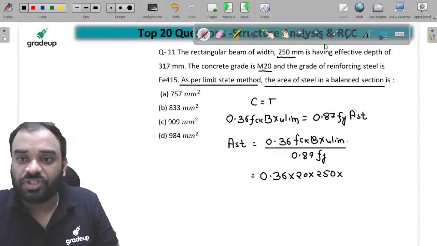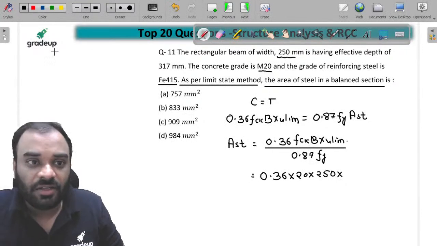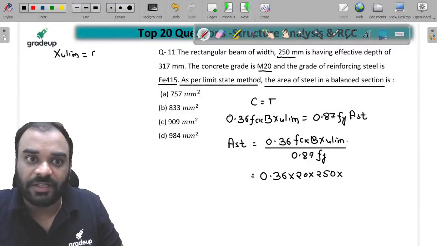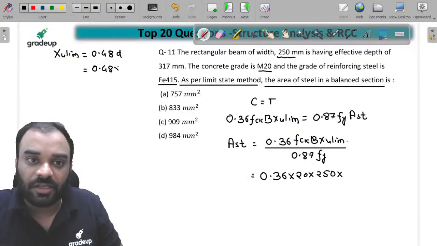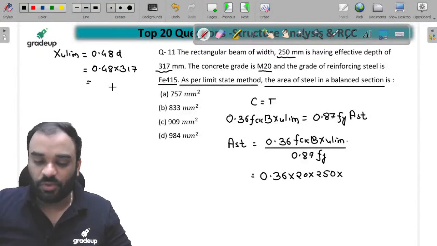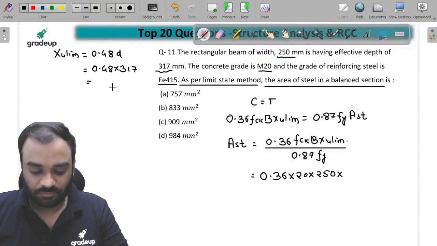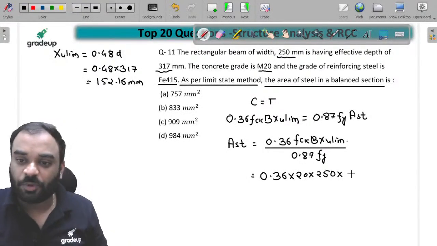Now, as per the question, guys, you have to use Fe415, and we know that what is the value of Xu limiting in case of Fe415? It is 0.48 times of d. So 0.48 into d. d is equal to how much? Effective depth. That is 317. Let's put this value and just calculate it. How much is it? It is 152.16 mm.